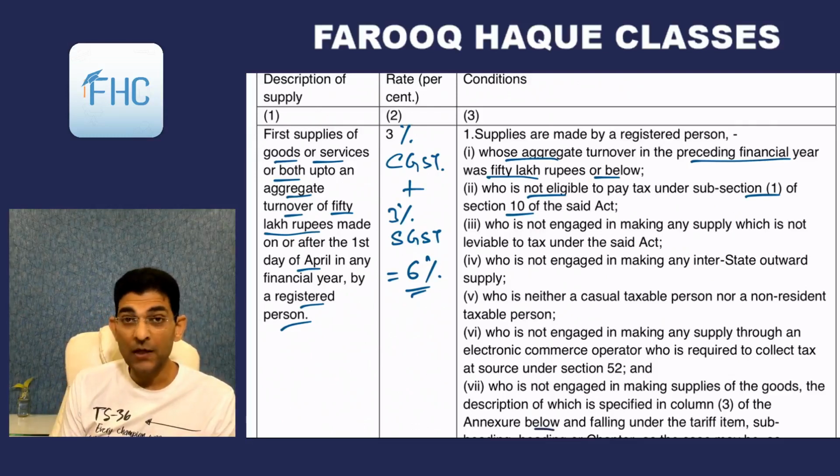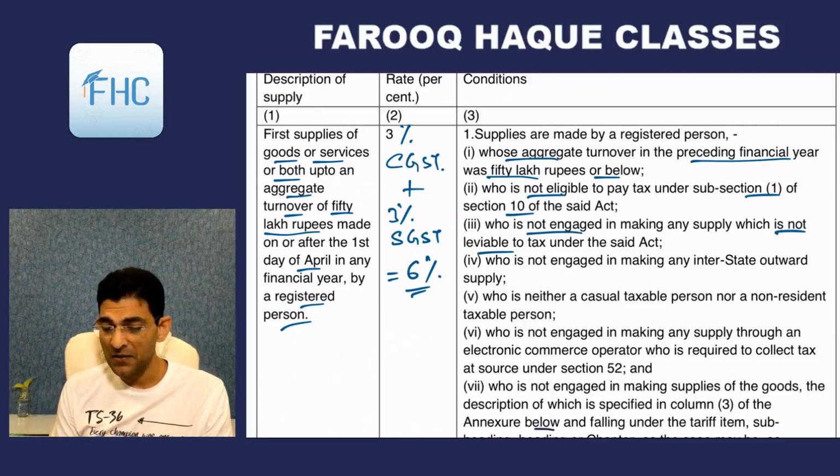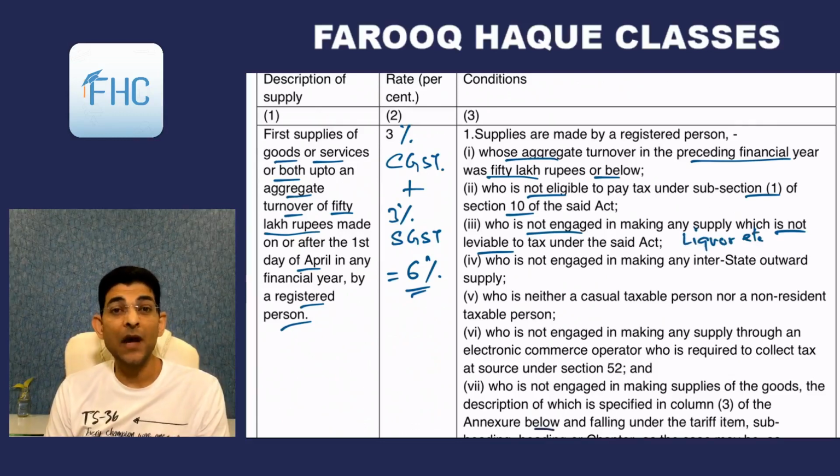Then who is not engaged in making any supply which is not leviable to tax under the said act. Write down liquor, etc. So there are certain goods and services which are not liable to tax, that is on which GST is not imposable, there is no levy. So if you supply any of those things, then you cannot take the benefit of this notification.